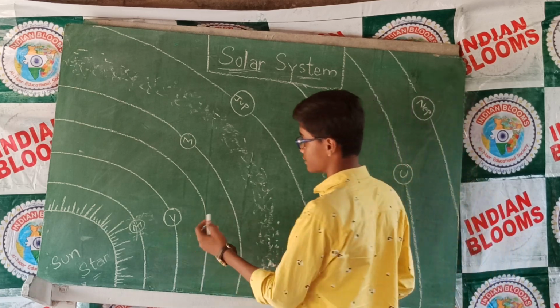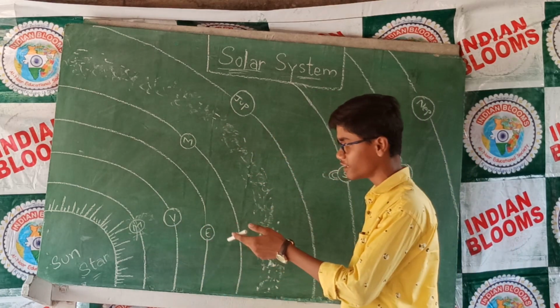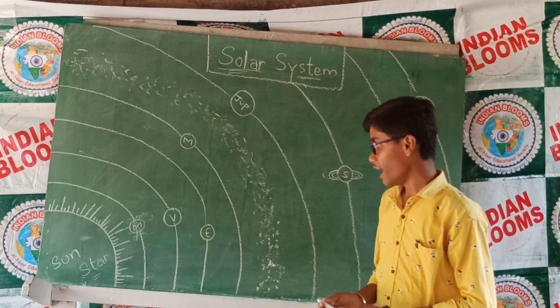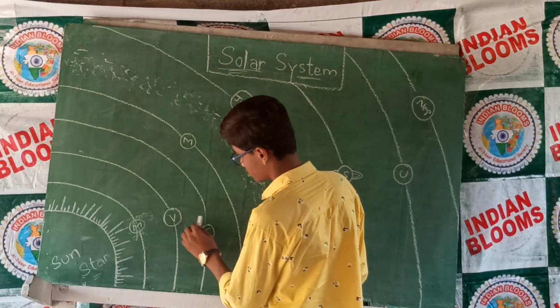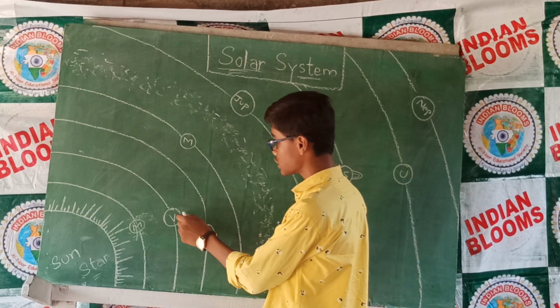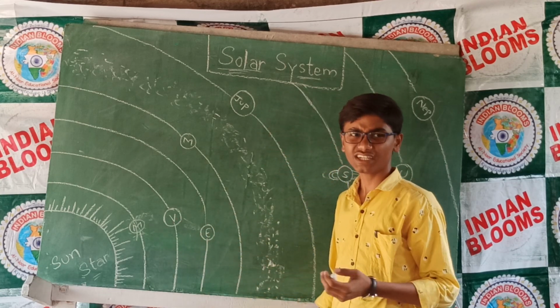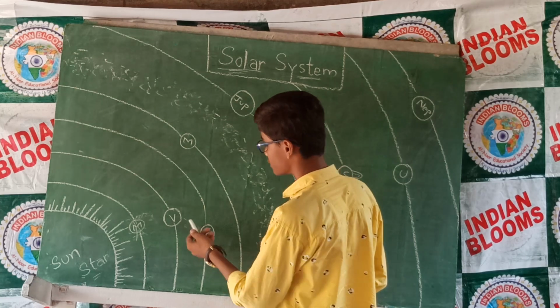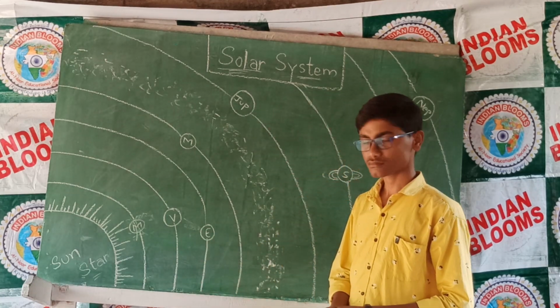Next, coming to Venus. Venus is the second nearest planet to the Sun and the nearest neighbor to our Earth. It is also known as the twin brother of Earth because of many similarities like size, mass, and gravitational force.